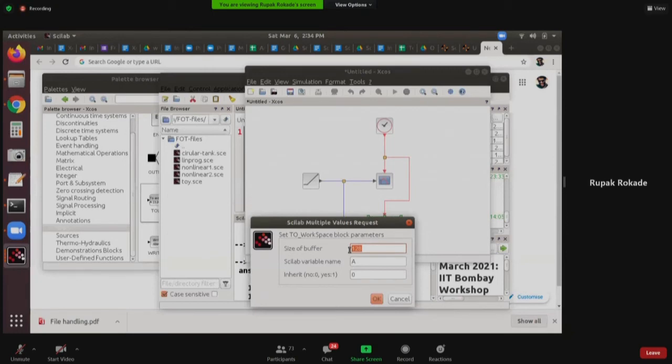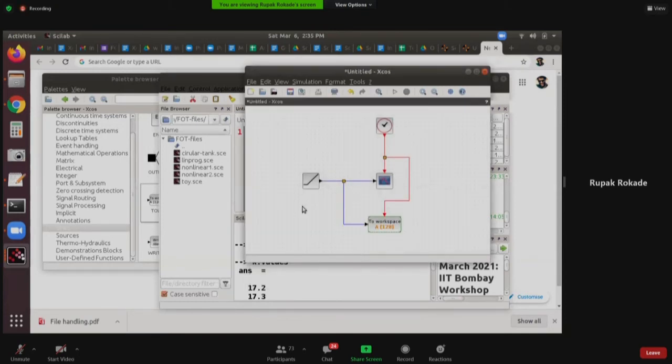What happens in a circular buffer is that as soon as this limit is crossed, the next data point is going to be overwritten onto the first data point. That is the reason why it ended up overwriting the first value, because the number of data points exceeded this buffer size. So you can play around and explore it later on.